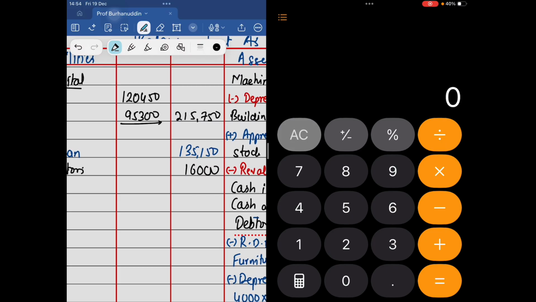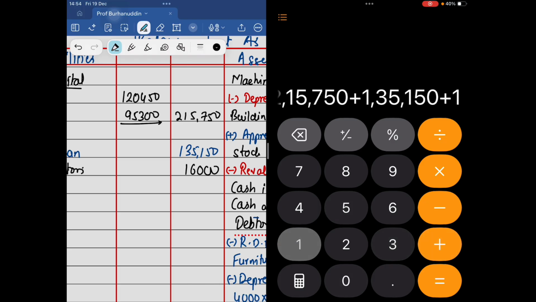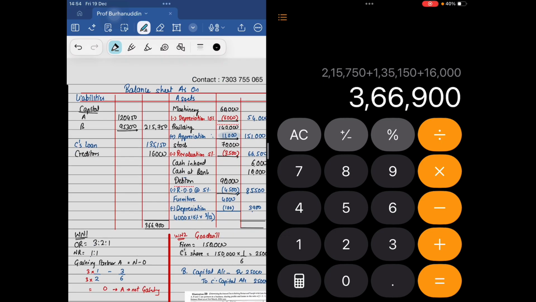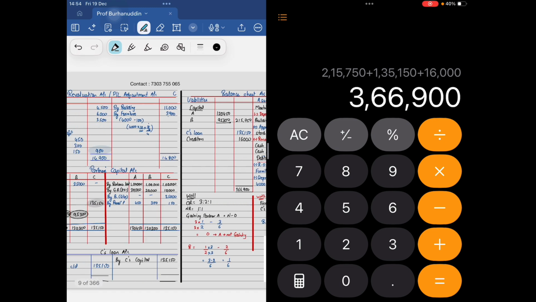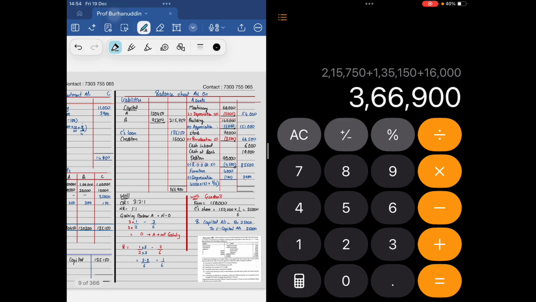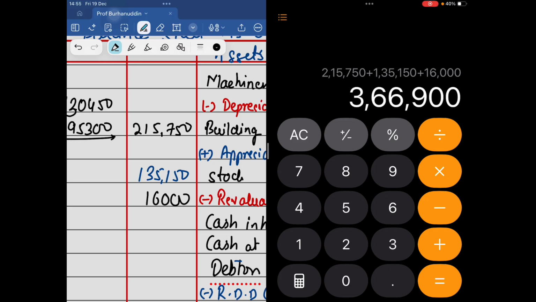Calculation तो बराबर करो. 1,20,450 plus 95,300, yeah, 2,15. We have a 10,000 का short amount. क्यों घपला है भाई? Oh, this is 130. Sorry, this is going to be 225.